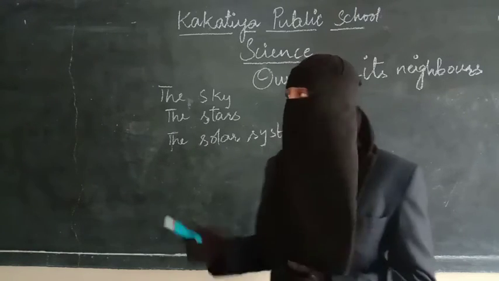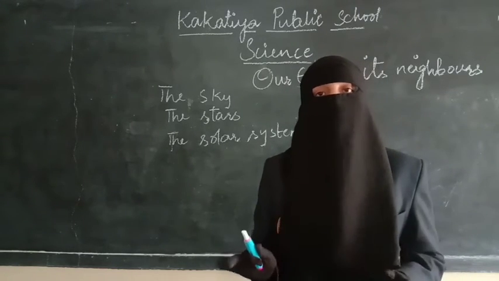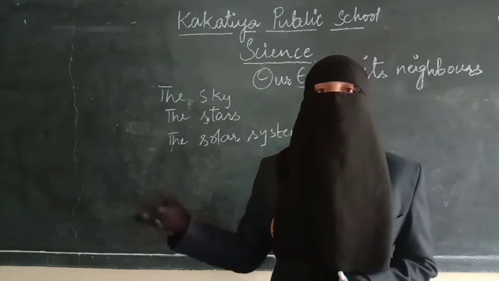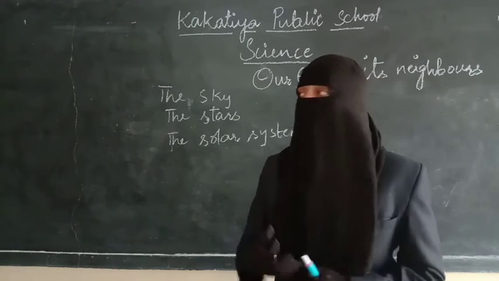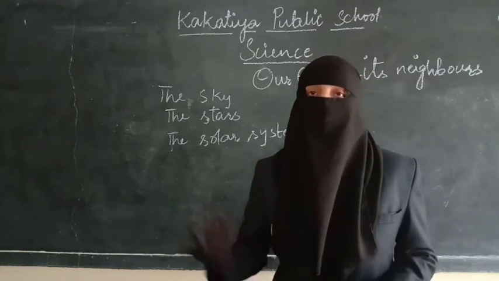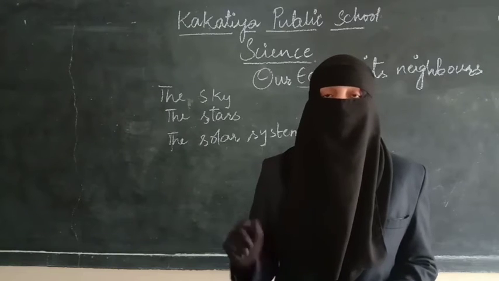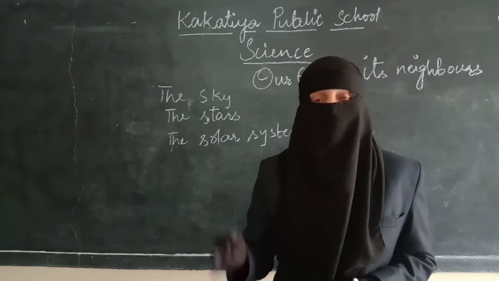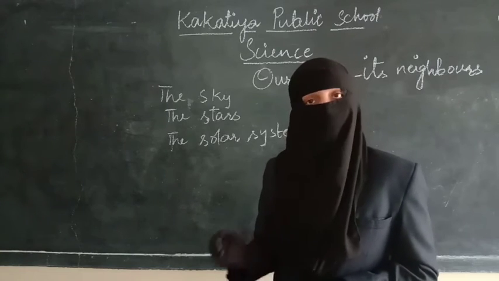But the planets don't have their own light and they don't have their own heat. They take the heat from the Sun and use that heat. The Sun is a source of light and heat for all other planets, especially for the Earth, for us. The Sun is the only natural source of light and heat.